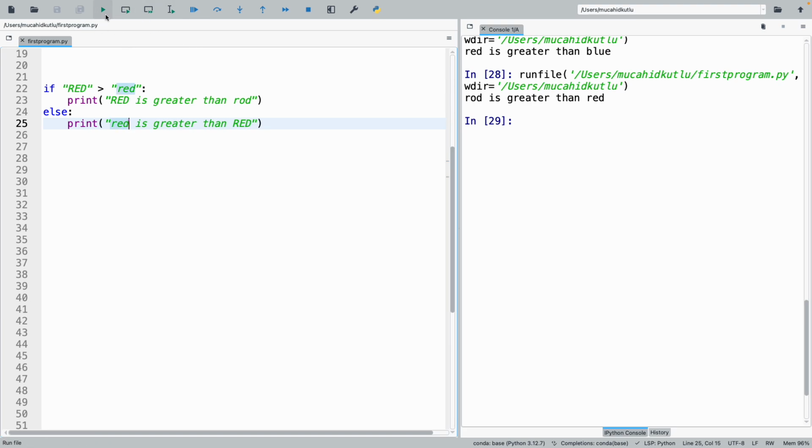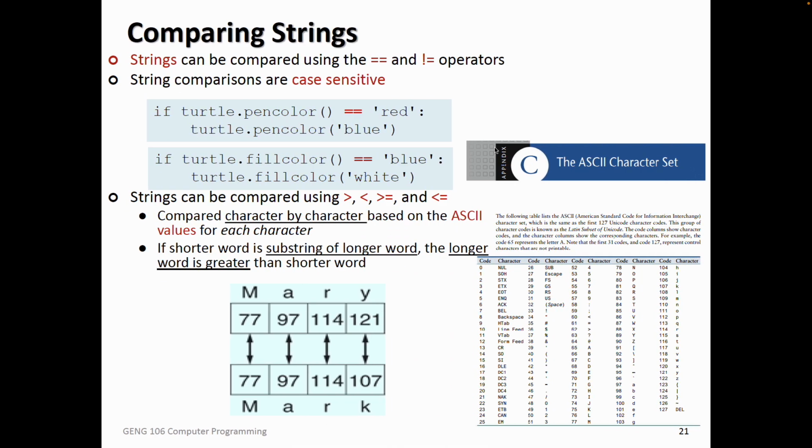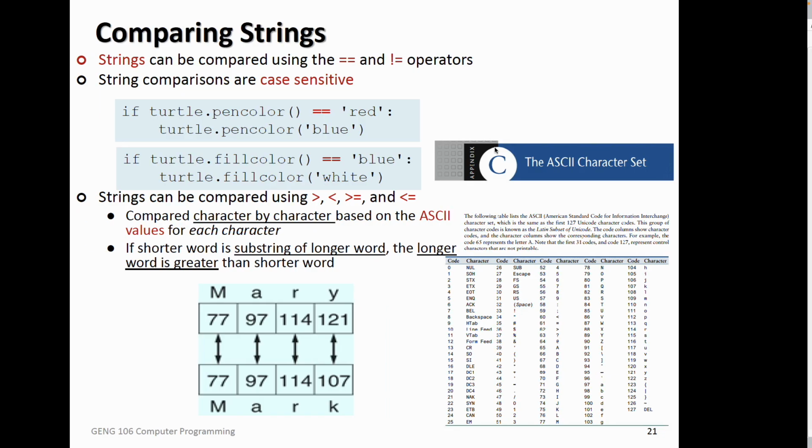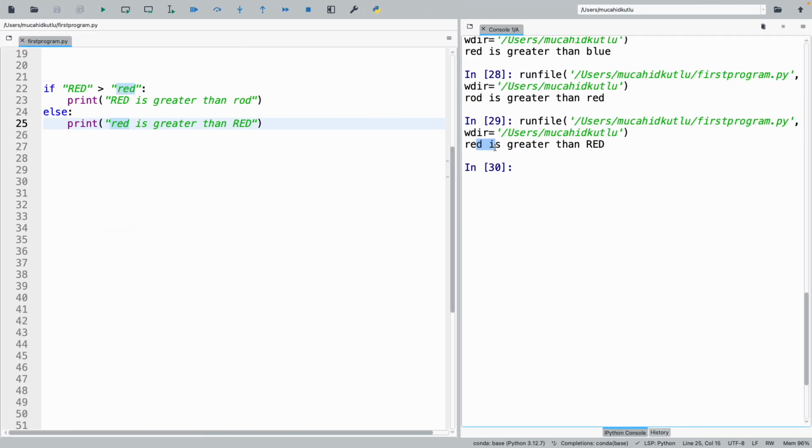When I run it again, it says red with lowercase letters is greater than with the uppercase letter. Why is that? Because uppercase letters have lower ASCII values than lowercase letters. So yes, it is case sensitive also. It doesn't check the meaning of it. It doesn't check that this is R, this is also R, but one of them is uppercase and the other lowercase.